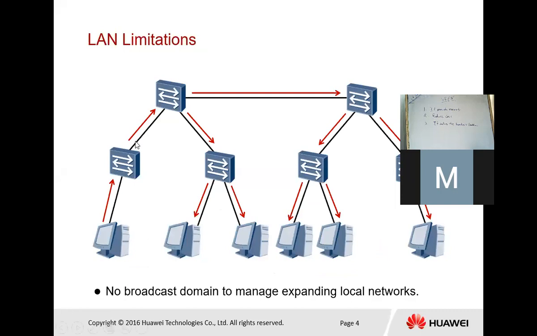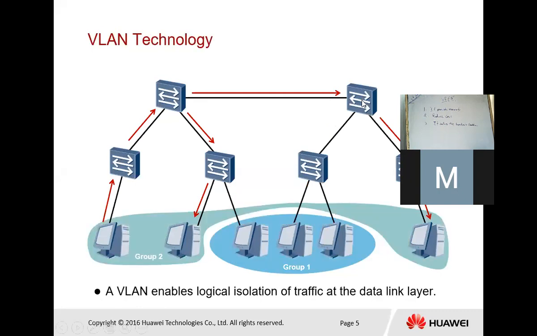Suppose we have a switch, and then two switches connected with PCs, and these switches are directly connected with each other, say switch A and switch B. In the case of VLAN, there is one LAN network with multiple PCs, or we can create multiple groups. That means we reduce the broadcast domain.